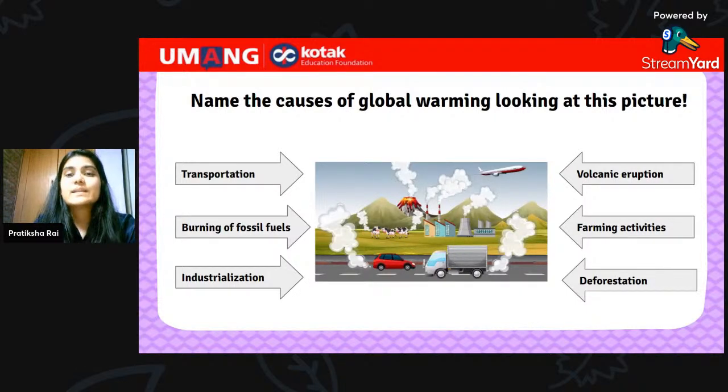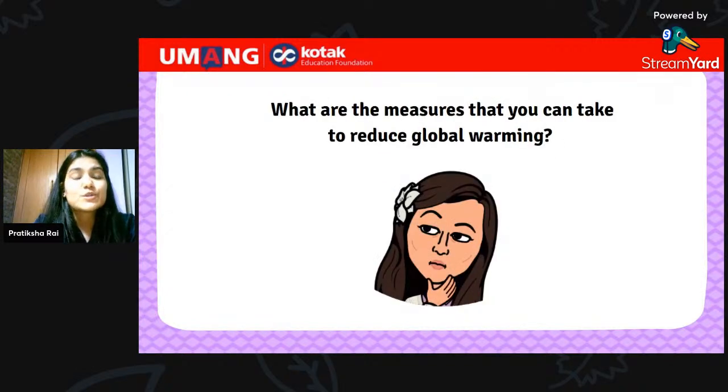All right, now I want each one of you to list down at least one way in which you can contribute to a safer and greener planet. Think about it. That means one way in which you can reduce global warming. I want all of you to respond quickly. You saw the causes already.